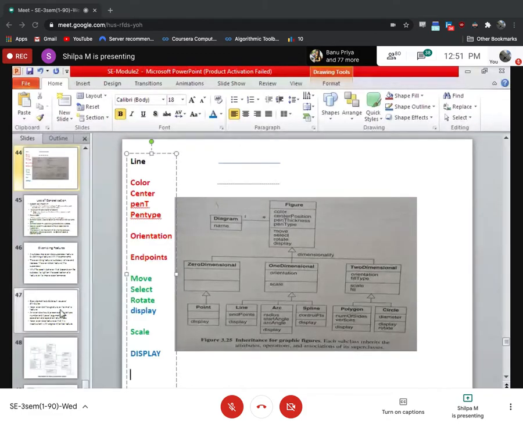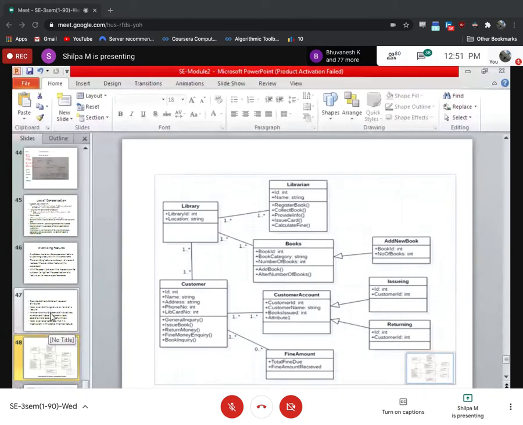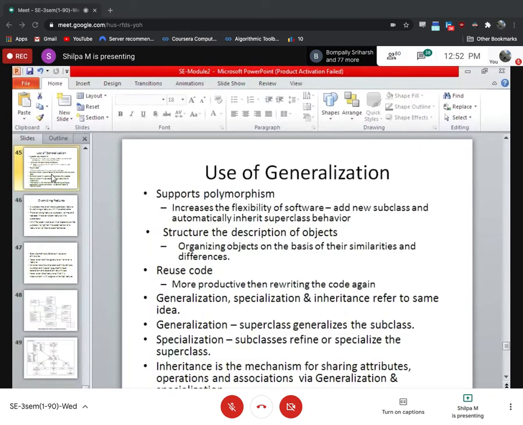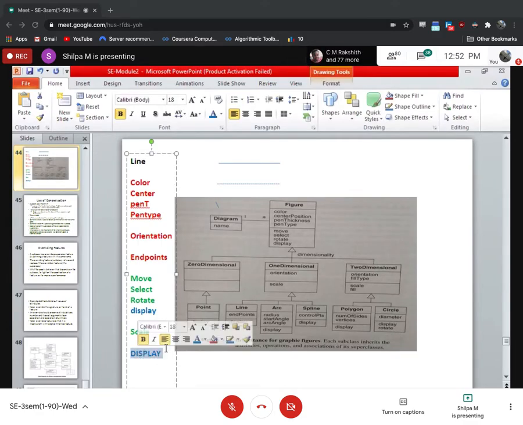Ma'am, it is very difficult. Okay. For the time being, you leave it. The only thing you have to remember is you can have the same thing both in the base class as well as in the subclass. But always your subclass gets the preference. Why? Because you are overriding and giving your customized thing more importance.